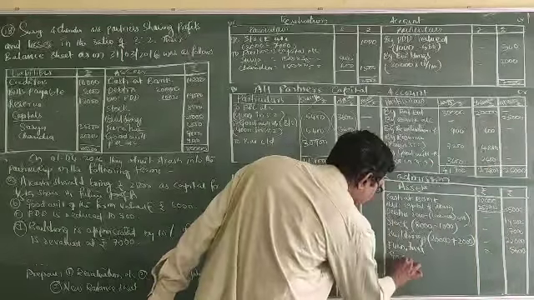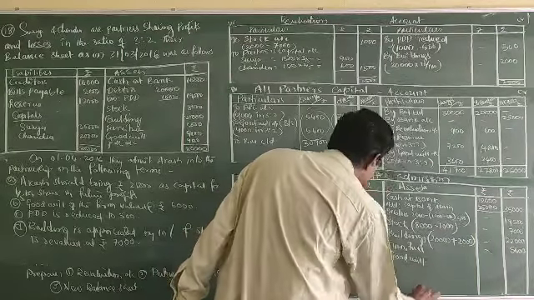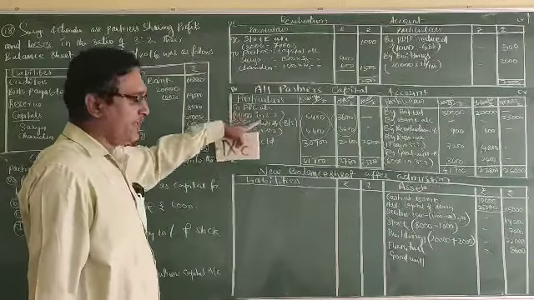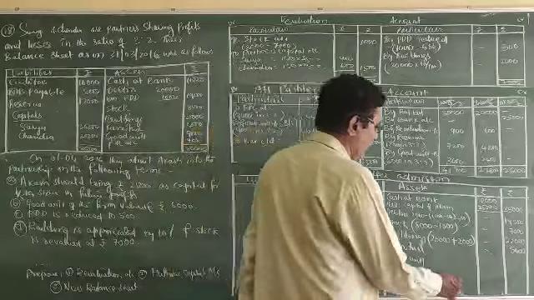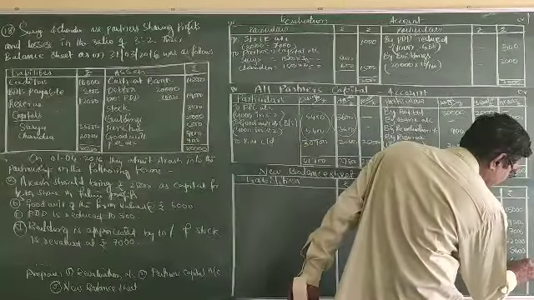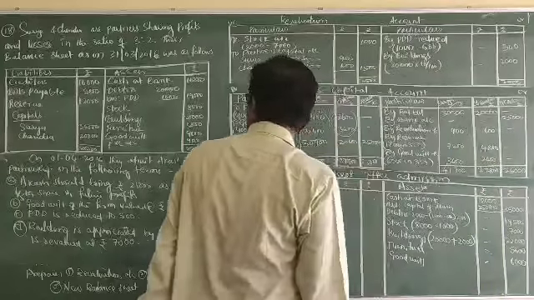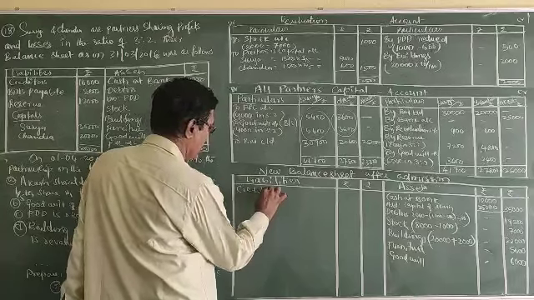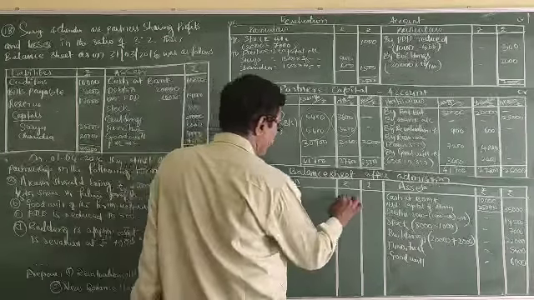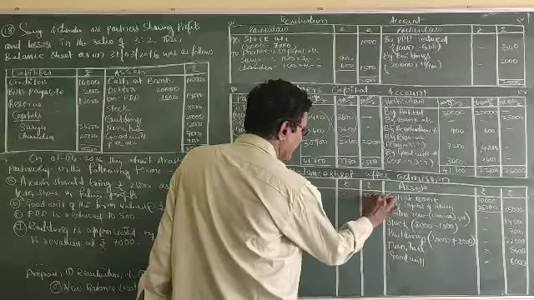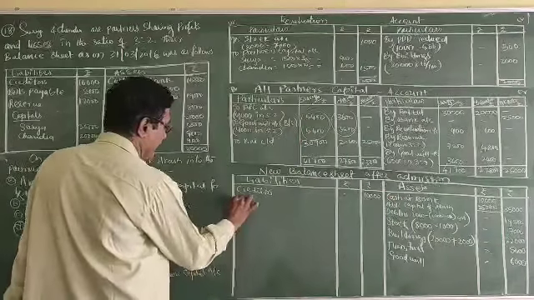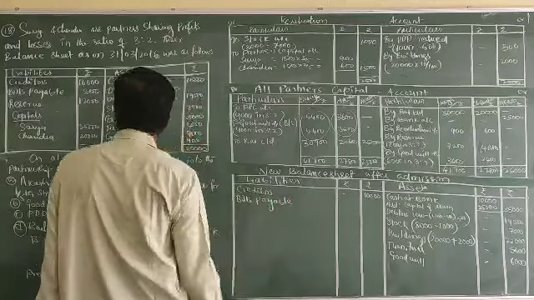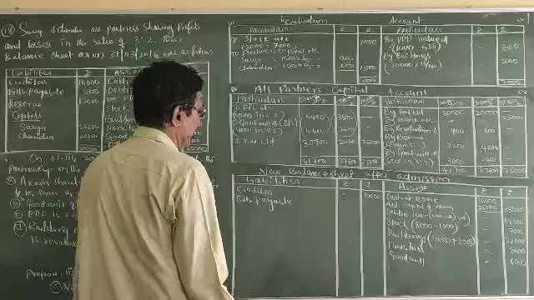And goodwill, created goodwill, not the old goodwill. Old goodwill already withdrawn. Created goodwill shown in the books, that is 6,000. Creditors 10,000. Bills payable 8,000.